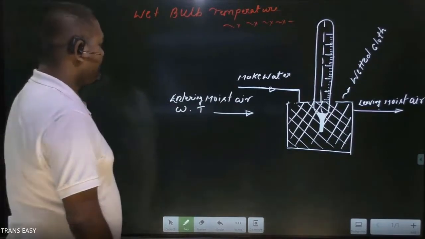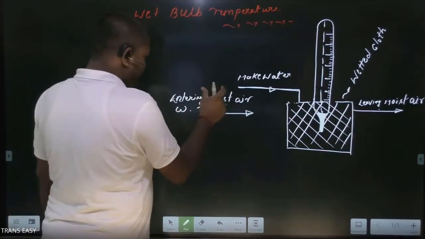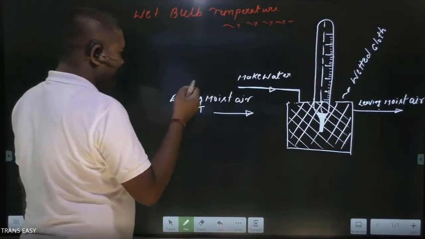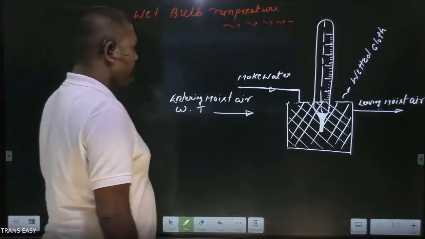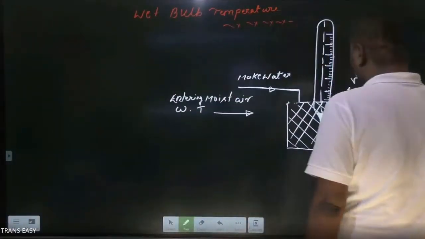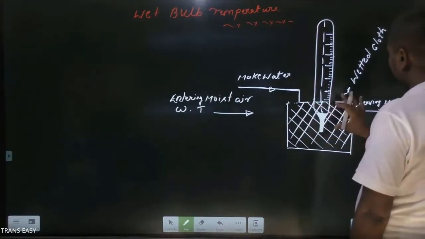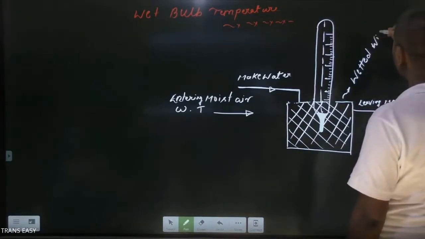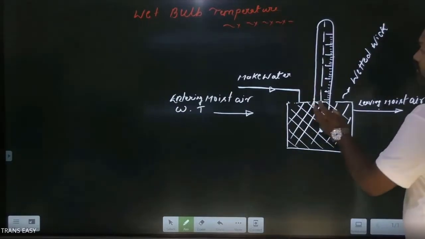Entering moist air has a specific humidity of omega and dry bulb temperature T. And definitely, friends, we are not taking saturated moist air. This is a water body: the wetted wick or cloth is acting like a water body.